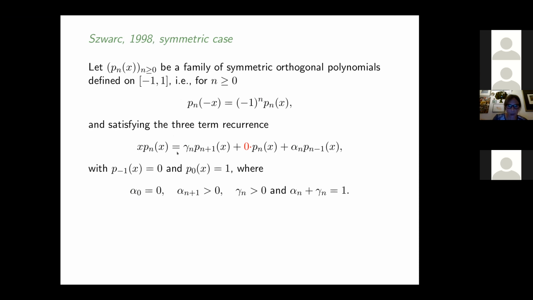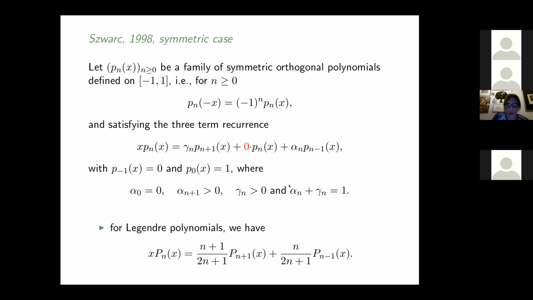We rewrite it with the highest order term; he takes the coefficient that has the x to the left-hand side, and we denote these coefficients by alpha_n and gamma_n. These initial conditions are common for orthogonal polynomials, so this is nothing special. And this condition, that alpha_n plus gamma_n is equal to 1, just says we are normalized to be 1 at 1.